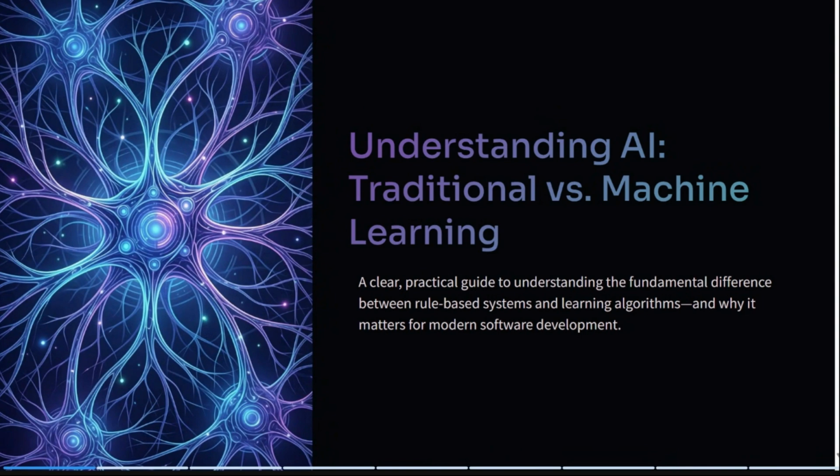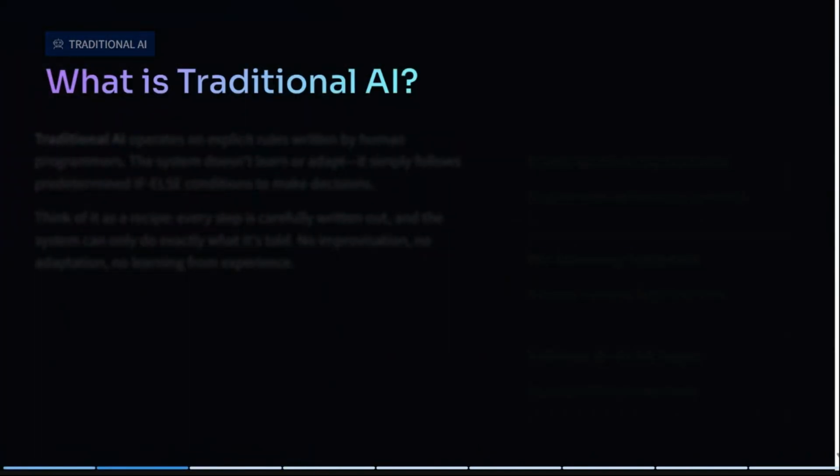In this video, you'll be provided with a very practical and clear guide on how to understand the difference between a rule-based traditional AI versus a learning algorithm-based machine learning, and how the shortcomings of traditional AI led to the birth of machine learning. First of all, we'll understand what is traditional AI.